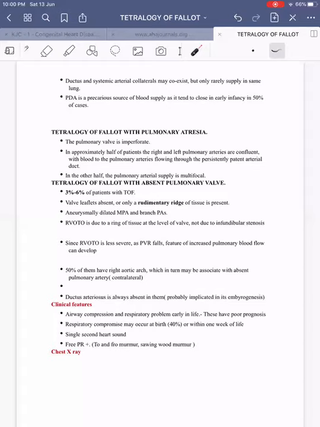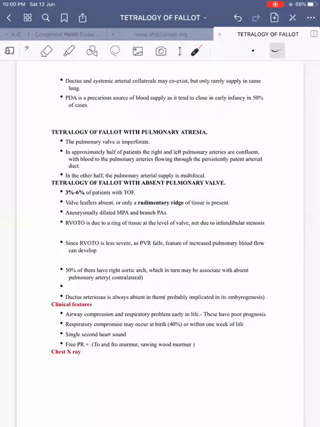So, in 100% of cases of TOF with absent pulmonary valve, the ductus arteriosus is always absent, and probably it has been implicated in its pathogenesis. This we need to remember. Then here, what happens to the pulmonary valve? It is totally absent, or only a rudimentary ridge of tissue remains at the pulmonary valve.